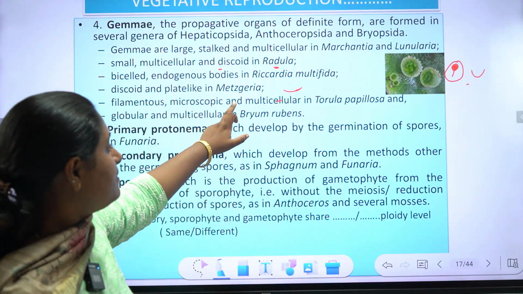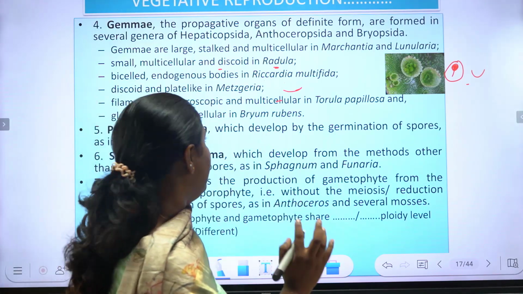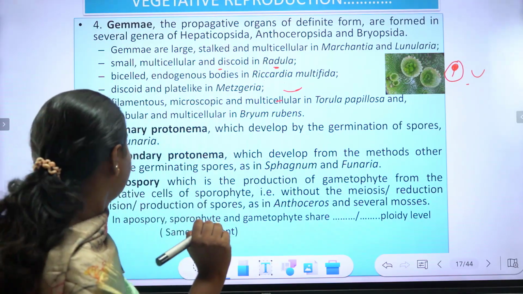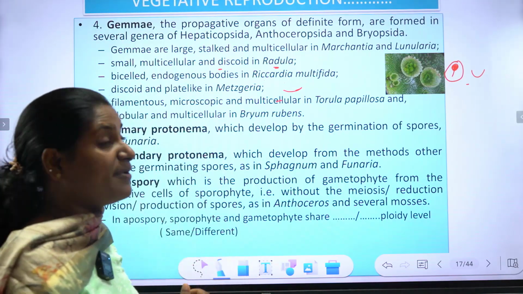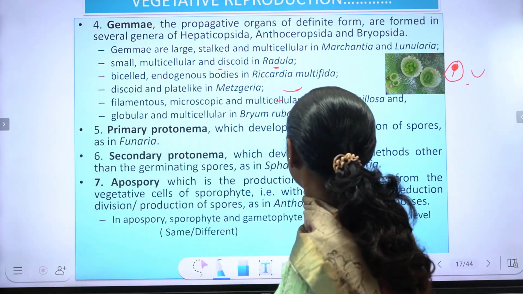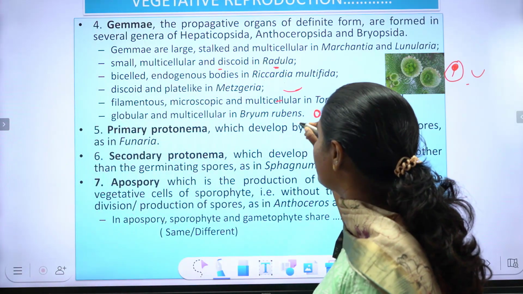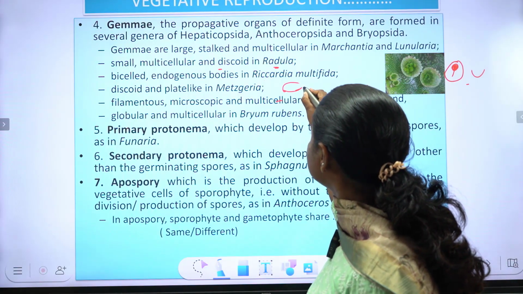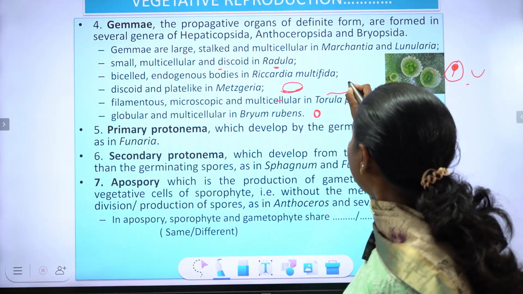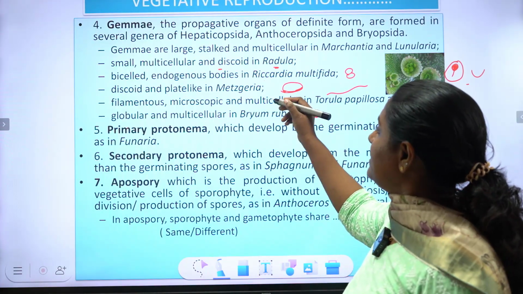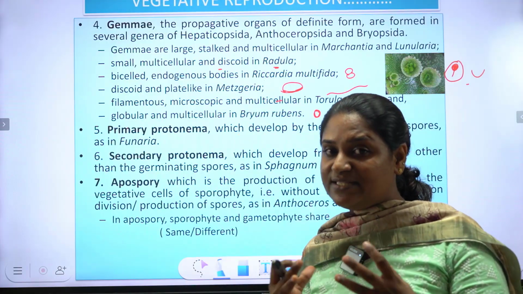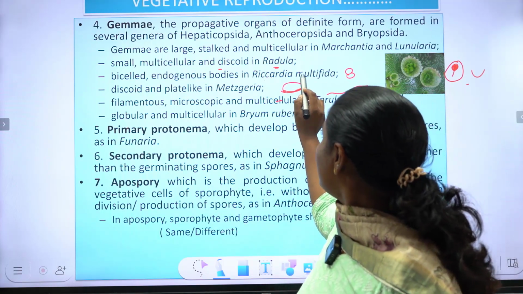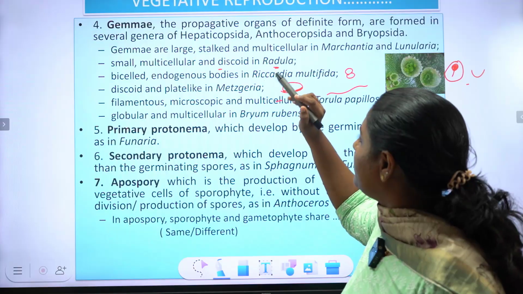ഫിലമെൻറ്റസ്, മൈക്രോസ്കോപ്പിക് ആൻഡ് മൾട്ടിസെല്ലുലാർ ഇൻ ടോറില്ല പാപ്പിലോസ. ടോറില്ല പാപ്പിലോസയിൽ ഫിലമെൻറ്റസ് ആണ്, മൾട്ടിസെല്ലുലാർ ആണ്. ആൻഡ് ഗ്ലോബുലാർ ആൻഡ് മൾട്ടിസെല്ലുലാർ ഇൻ ബ്രയം, ബ്രയത്തിൽ ഗ്ലോബുലാർ ആണ്. Filamentous in Tortula, discoid or plate-like in Metzgeria, bicelled and endogenous in Riccardia. Endogenous means they are formed within the thallus. So bicelled and endogenous in Riccardia, and small, multicellular and discoid in Radula.